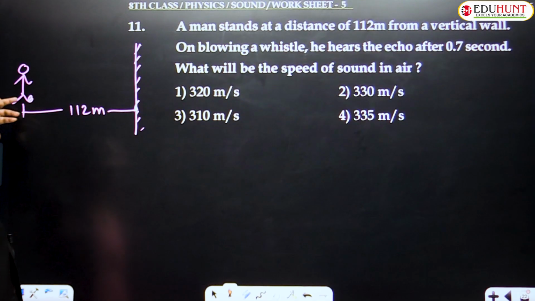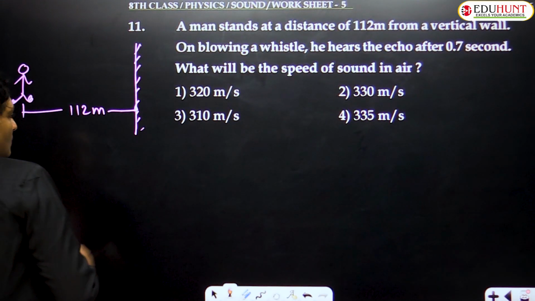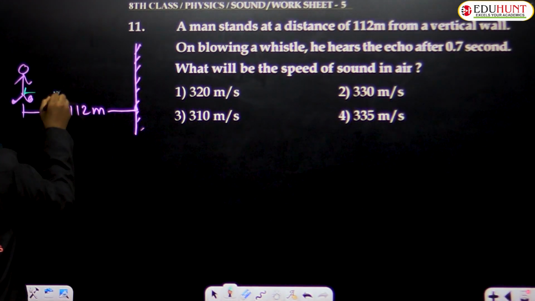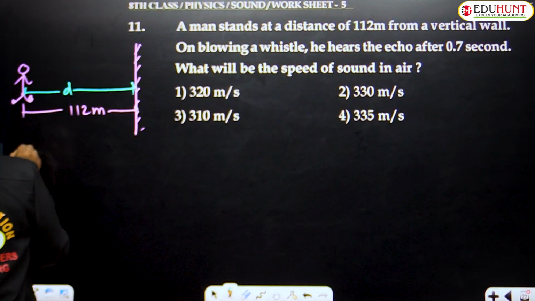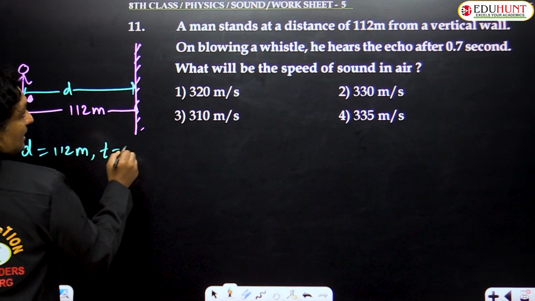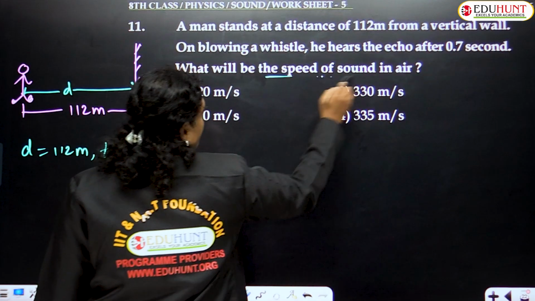On blowing a whistle, he hears the echo after 0.7 seconds. What else is given? The value of D is 112 meters. The value of T is 0.7 seconds. You're asked to find the speed of sound.